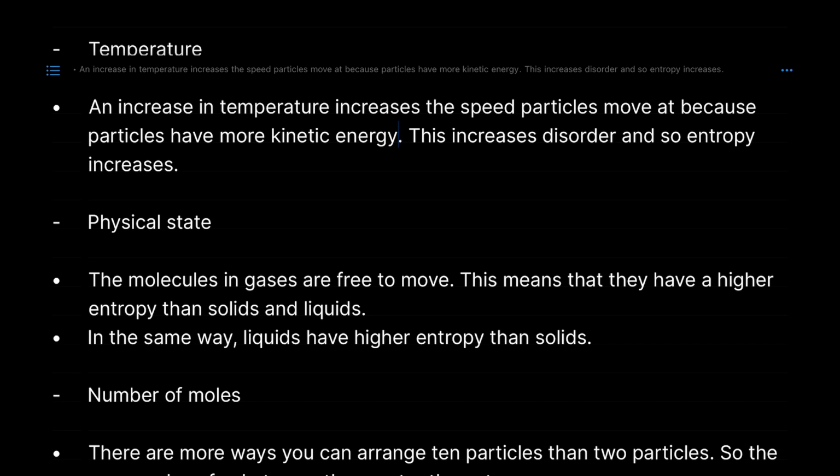If you swirl them around slowly, I know this is to do with heat, but heat is technically talking about the kinetic energy here and speed, right? If I was to slowly move my hand in that hat to rearrange those balls, they're going to be disordered, yes, but that's going to be much different compared to if I move my hand really fast in that hat, in the same time, right? So let's say in 10 seconds I'm going to put my hand in a big hat with 10 plastic balls in it.